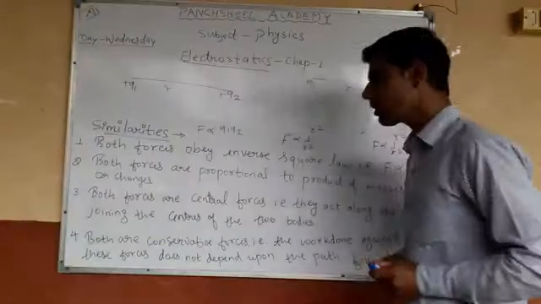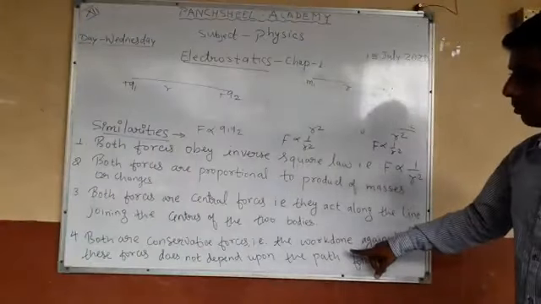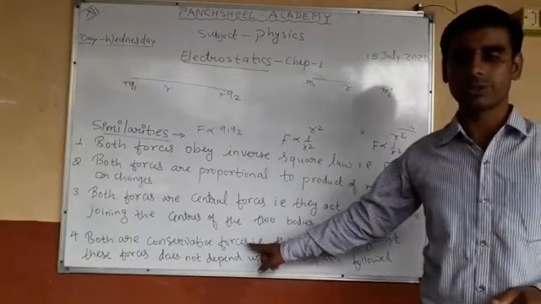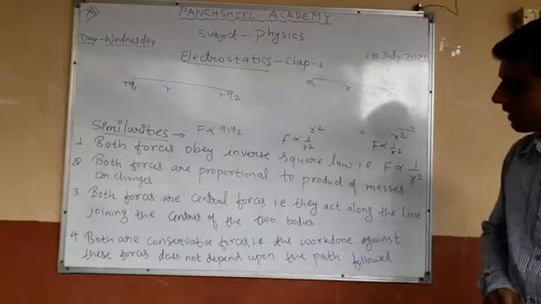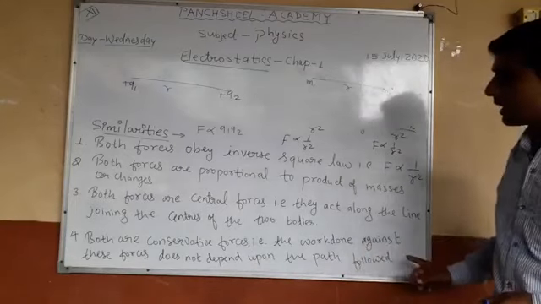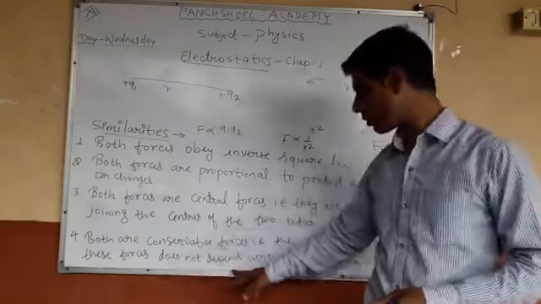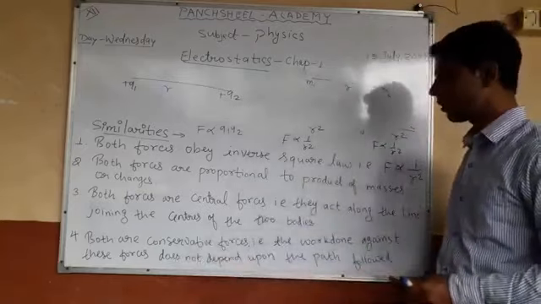Next, both are conservative forces. Why are both conservative forces? The work done against these forces does not depend upon the path followed.